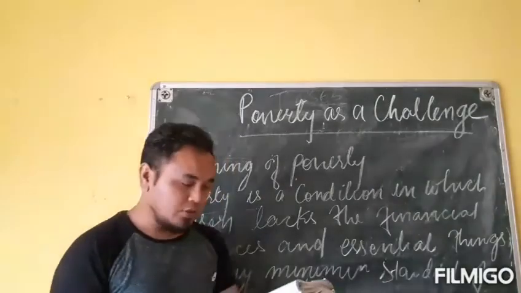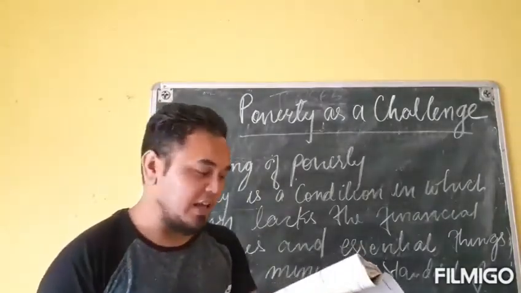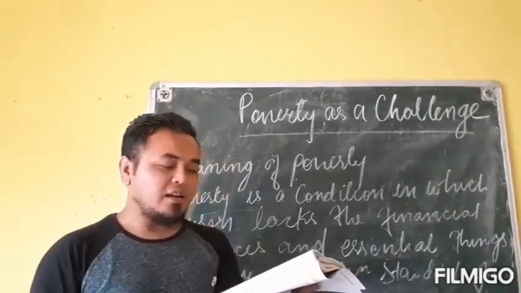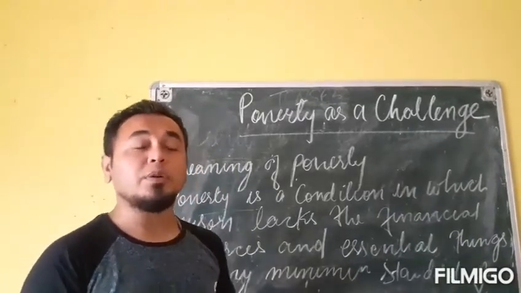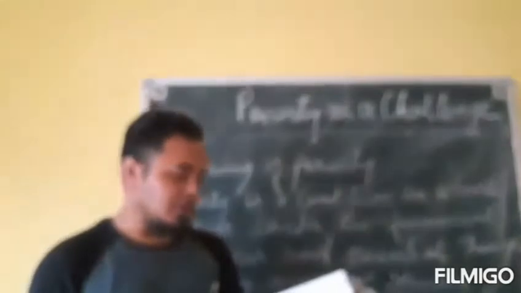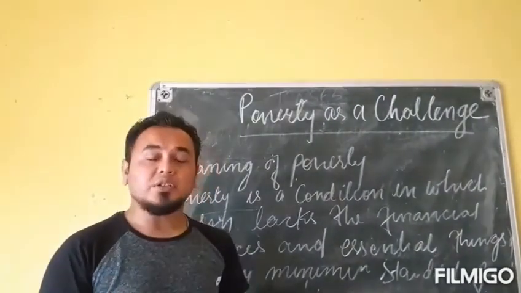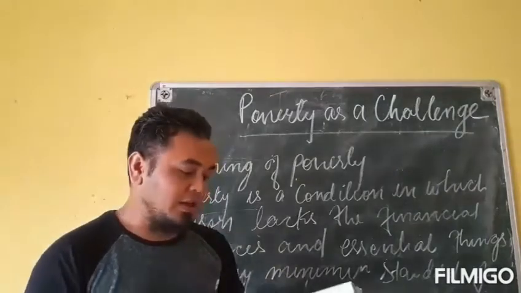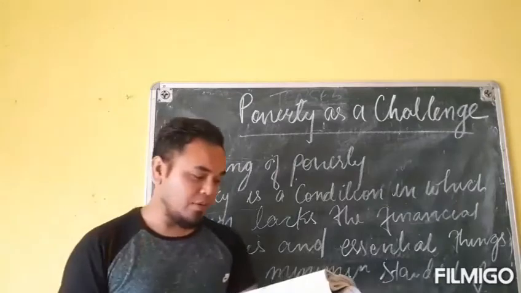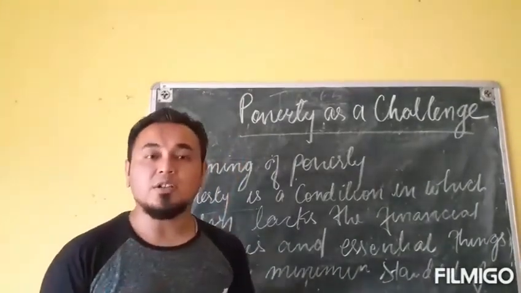Okay, so what happened after independence? Poverty is a difficult challenge faced by independent India. Poor people are the landless laborers in villages, jhuggi and slum dwellers. In cities and towns, daily wage workers at construction sites, child workers in dhabas, or even beggars are all considered poor.